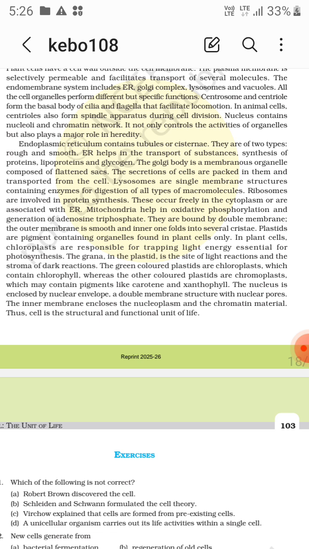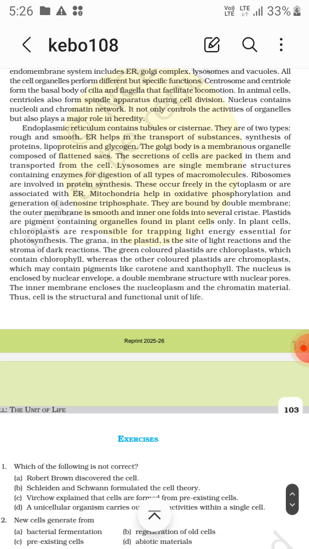Ribosomes are involved in protein synthesis. They occur freely in the cytoplasm or are associated with the endoplasmic reticulum, right? Mitochondria help in oxidative phosphorylation, that is ATP formation through the oxidation reduction process and generation of adenosine triphosphate. They are bound by double membrane.